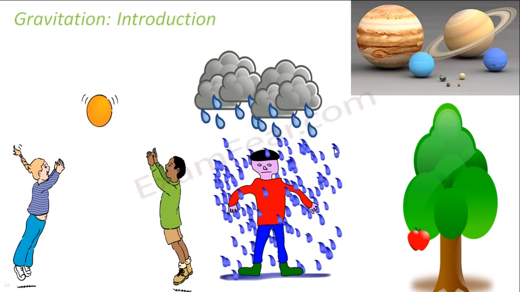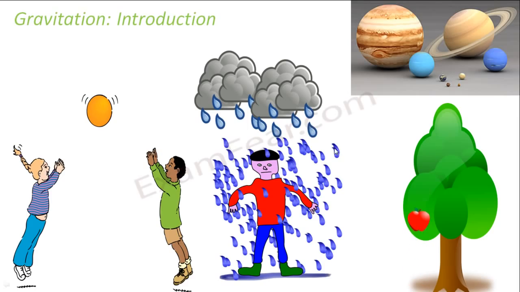Then there is the movement of the planets in the solar system. The Moon revolves around the Earth, and Earth itself revolves around the sun. There are so many other planets which keep on moving around the sun. How are all these movements possible? Gravitation plays a role there also. So this attraction by which Earth tends to attract every object towards itself is what is known as gravitation. And this is what we are going to study in this lesson.